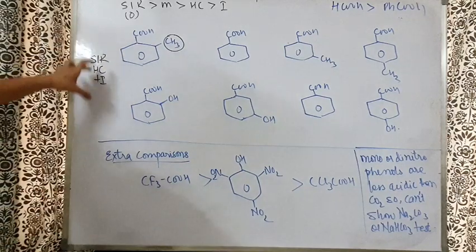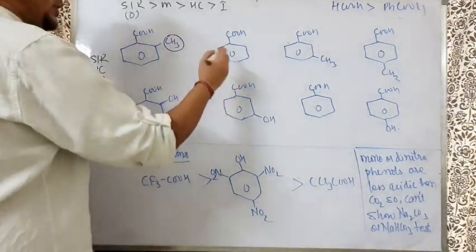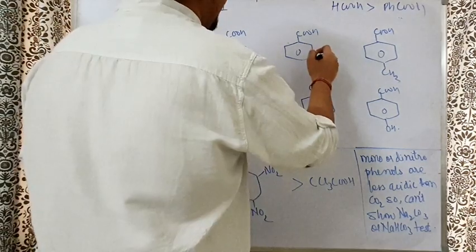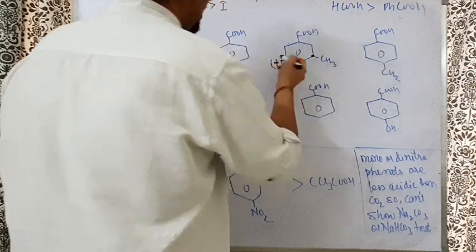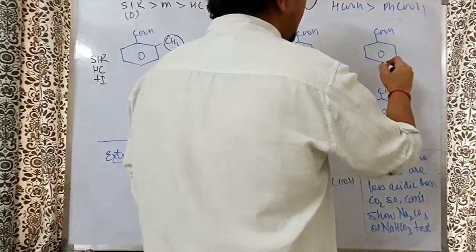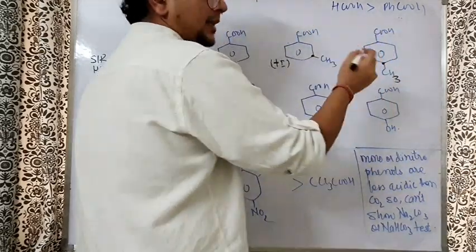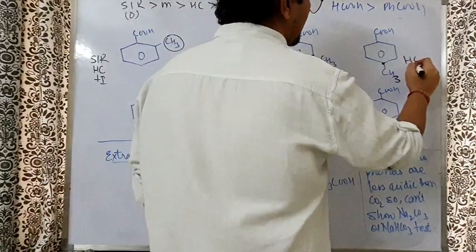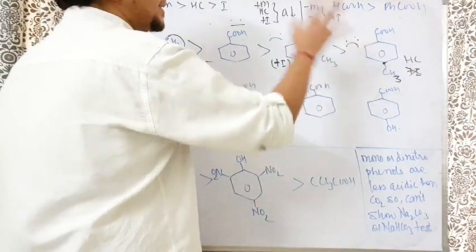But I will always write in this order. SIR, most powerful. Next, here, no effect. Here, the methyl group is at the meta position, so only the plus I effect is there. No other effect. Here, the methyl group is at the para position, so it shows hyperconjugation, but the plus I effect is not there. Why? Because the plus I effect is distance dependent.